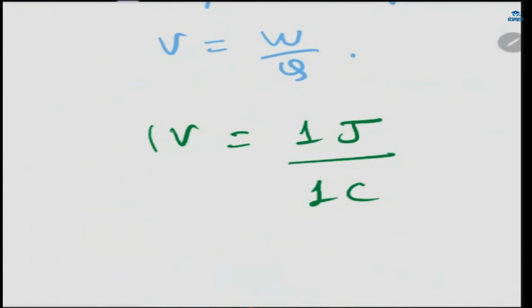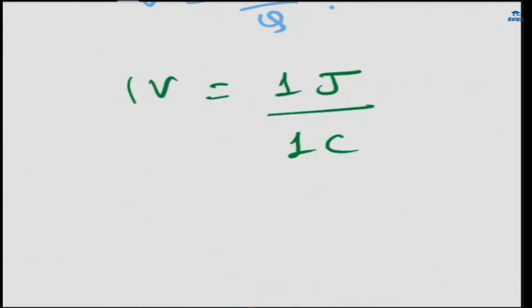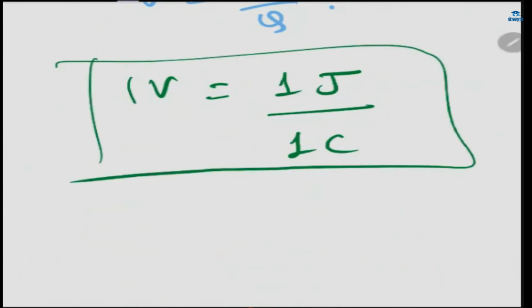Just write 1 in front of all of the units. Now write exactly what you can draw from this formula.